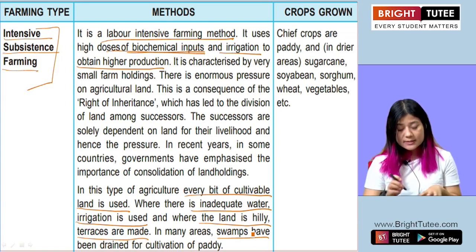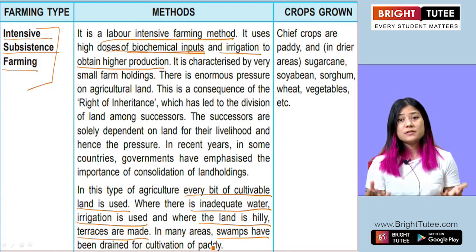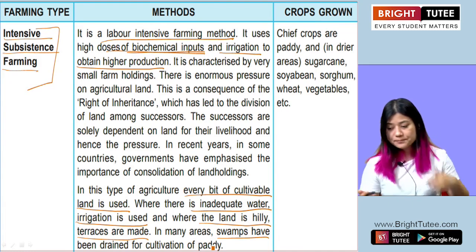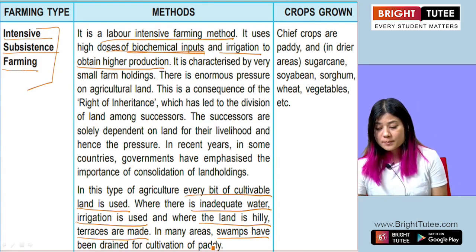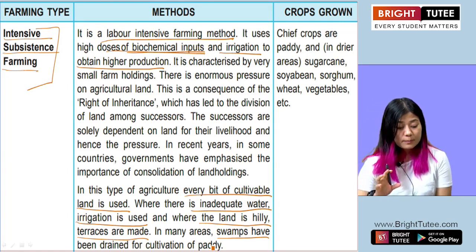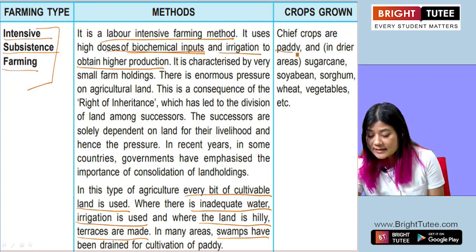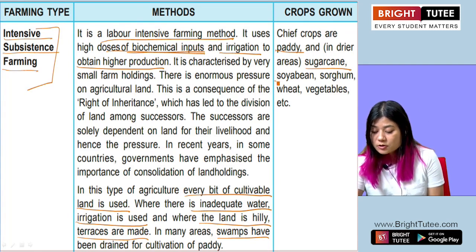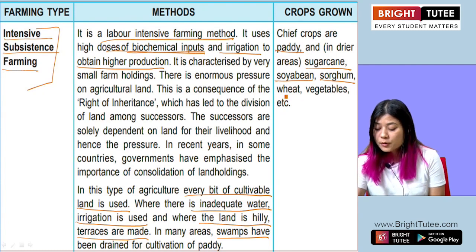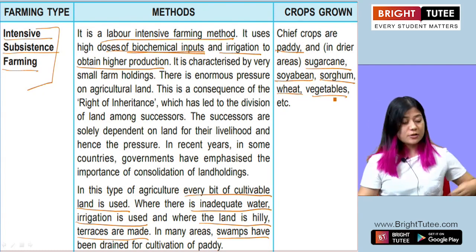In those areas the water is drained out and then they use the land for cultivation of paddy. So the chief crops grown by using intensive subsistence farming are paddy, sugarcane, soybean, sorghum, wheat, vegetables, etc.